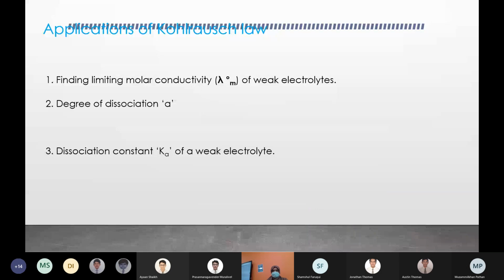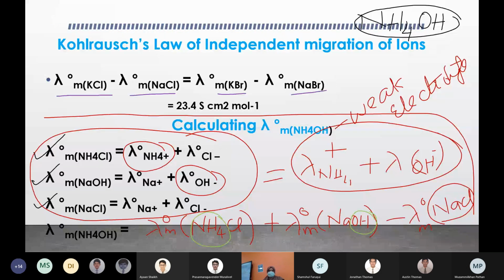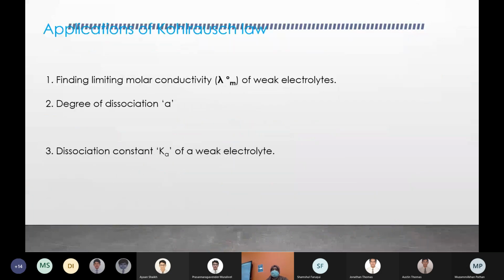We are almost done. This is all coming to the example. There is only one more slide as content, then what is left is only solving some numericals, next class only. Can I change the slide for the last content in this chapter? That is the application of Kohlrausch's law. Okay, anyway, we'll do it tomorrow then.